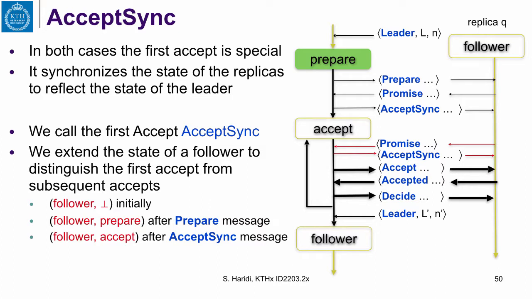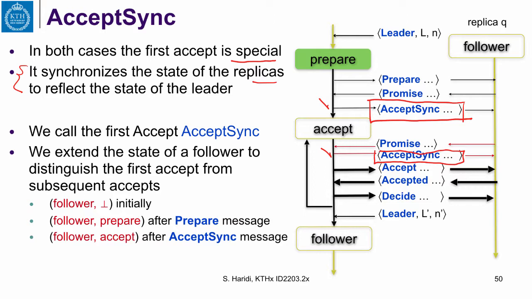So what we have done now is that the first accept is a special one because it synchronizes the state of the replicas to reflect the state of the leader. So we have changed the name of the first accept. We call it AcceptSync. This can happen for replicas in the majority after the prepare, and it can also happen later when a promise comes late from a follower. And this is our focus right now.